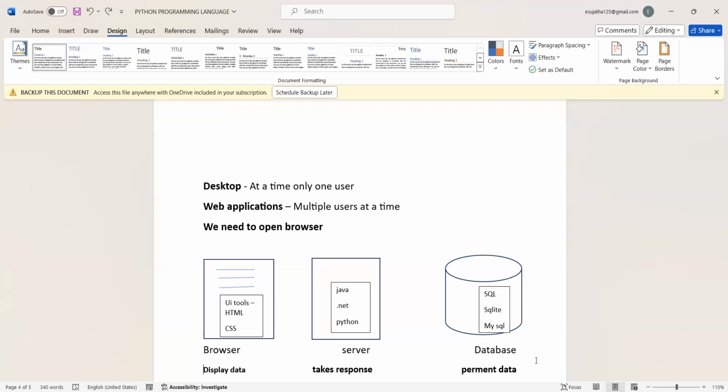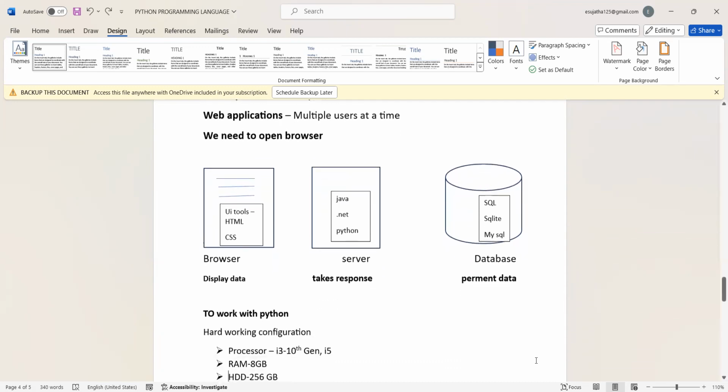Then we open any browser and display the data. You can type anything, and that information is required. The request goes to the server, and any server takes that responsibility. Then it displays the data. After that, the data will be stored in whatever database we use. We store it in that database only.